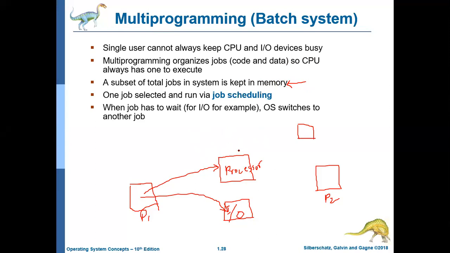Whenever we are talking about processor or the CPU, both are the same.